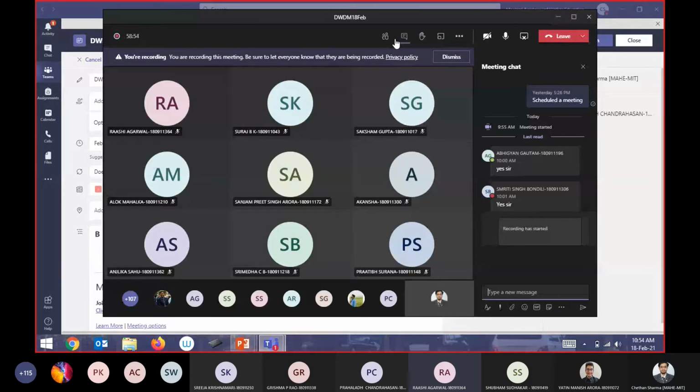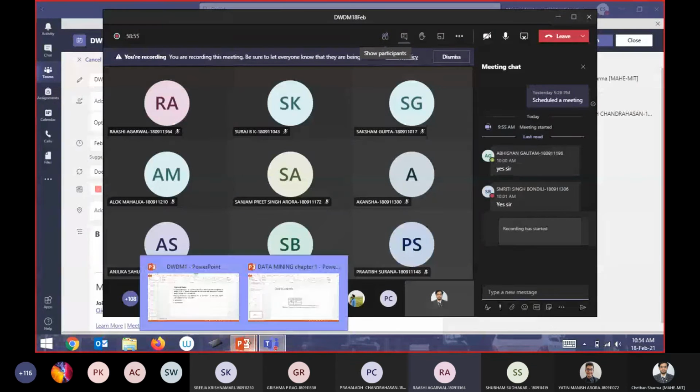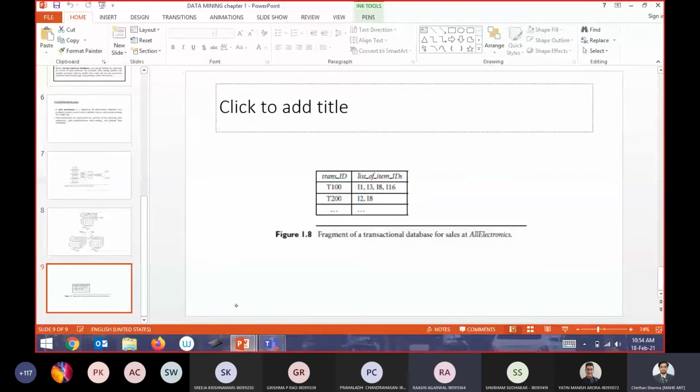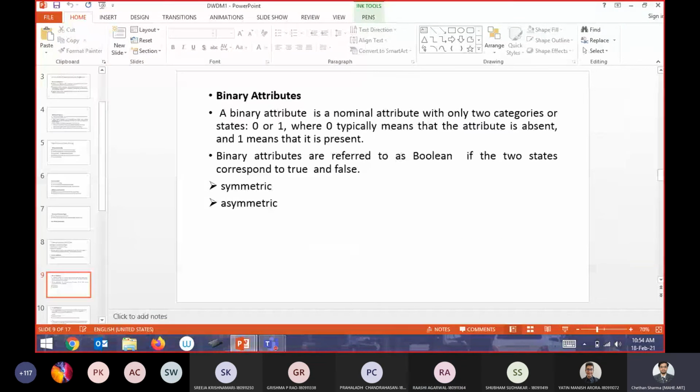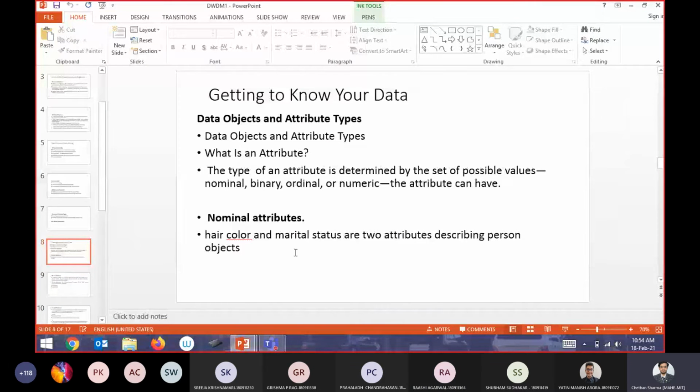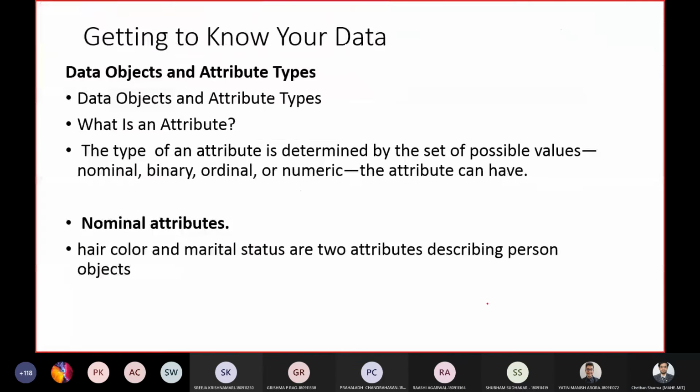No, sir, we cannot perform mathematical operations on them. Yeah, basically, even though you are using numerical values or integers, there is no meaning in doing mathematical operations on them.